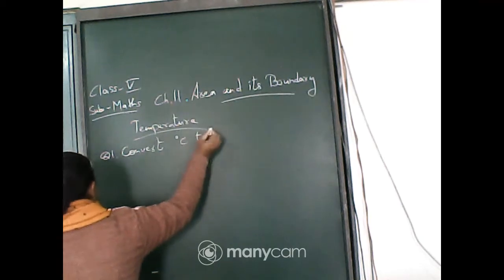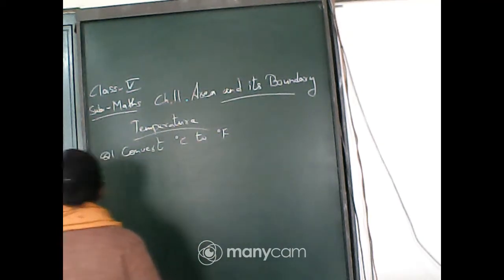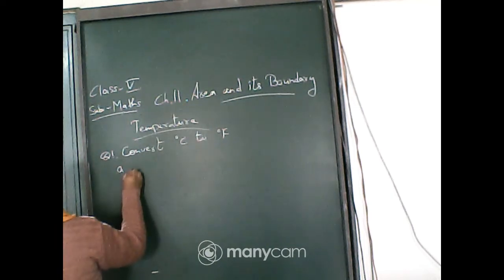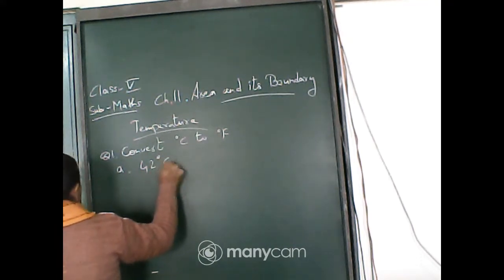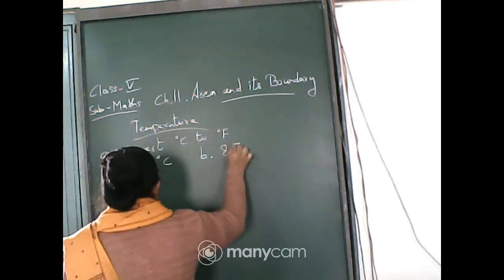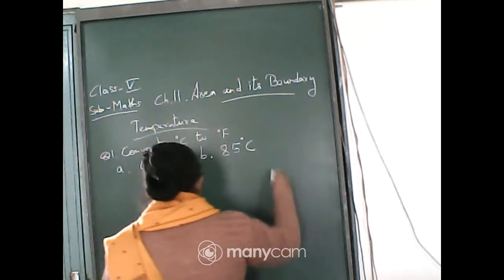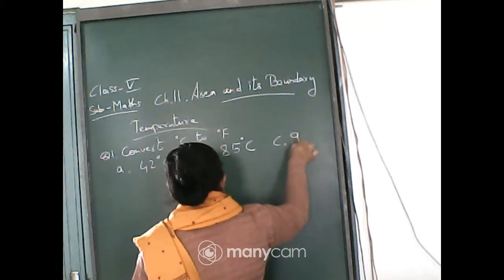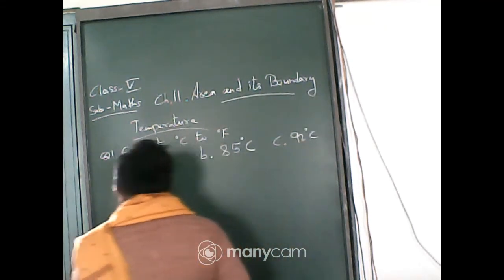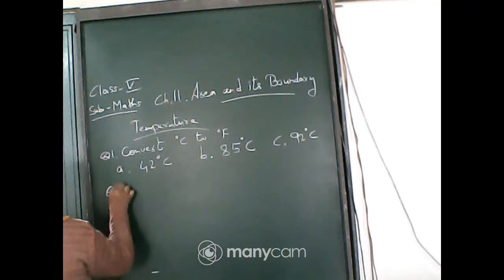Convert degree Celsius or degree centigrade to Fahrenheit. Number A, 42 degree Celsius, you will change into Fahrenheit. Number B, 85 degree centigrade, and number C is 92 degree centigrade. You have to convert into Fahrenheit.